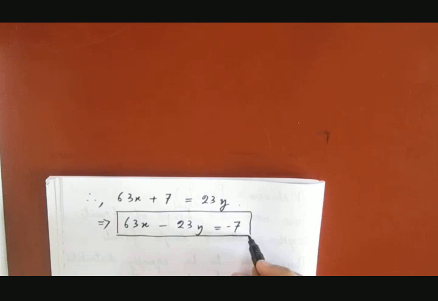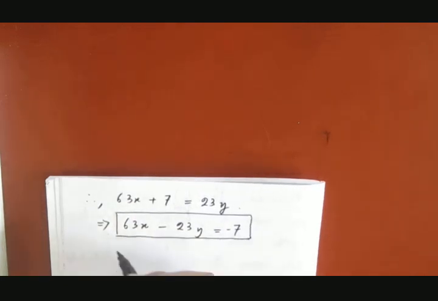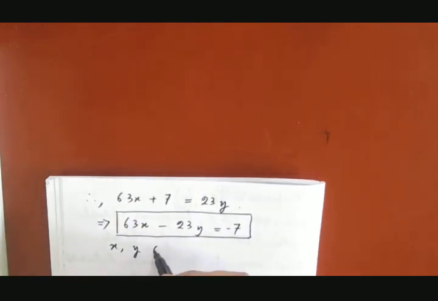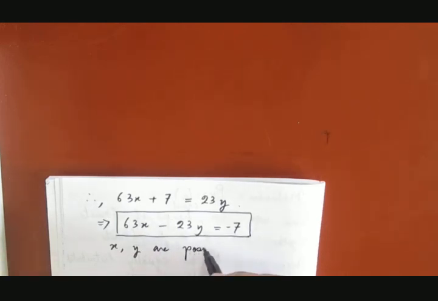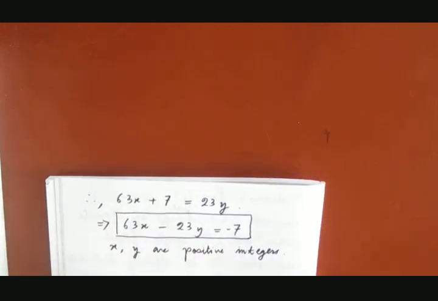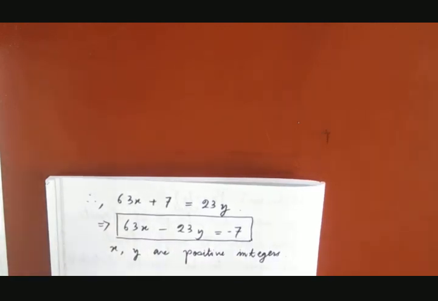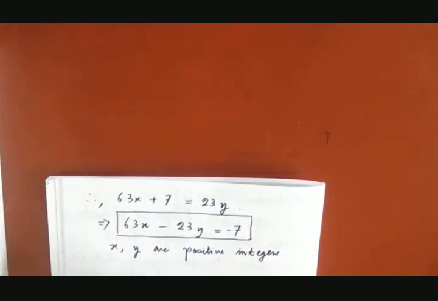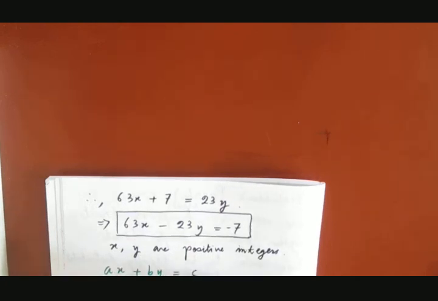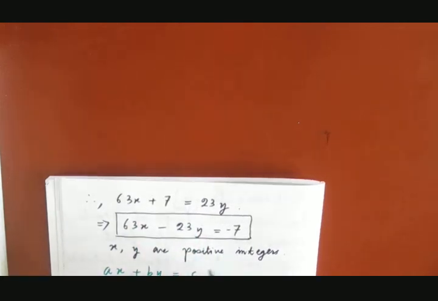So we have to solve this equation for x and y, where x and y are positive integers. Definitely number of fruits cannot be negative, so x and y are positive integers. So this is the algebraic form of Mahavira's puzzle. So that means you have to solve this kind of equation. So you see, this equation is of the form ax plus by equals to c, right? Where a is 63, b is minus 23 and c is minus 7.